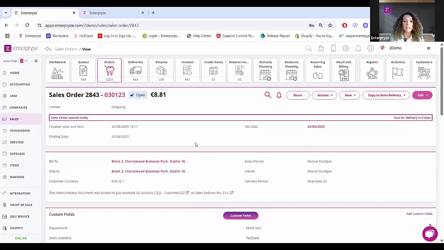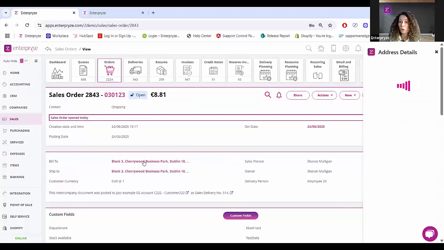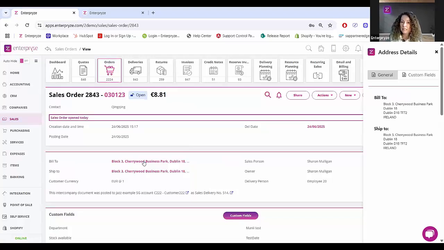So while we're in here looking at this particular sales order, let's take a look back at what we now have available to us on the clickables. So we mentioned the address details. You can see here on the bill to and the ship to, we've got a purple WISE tag. If I click here on either one, we just get a very simple WISE panel that shows us the address information. We don't get to maintain it or change it from here, but we can see what that information is.